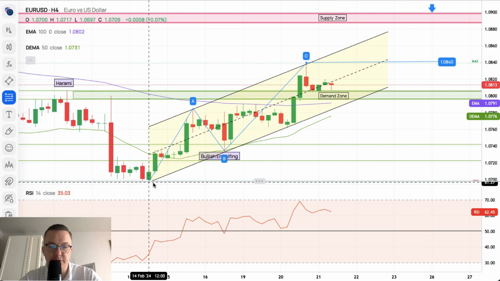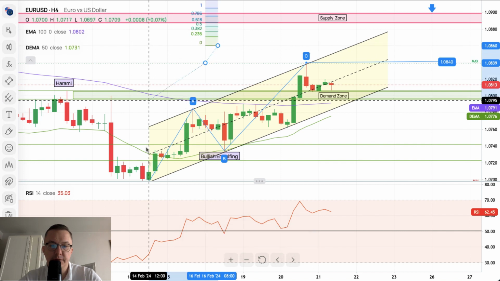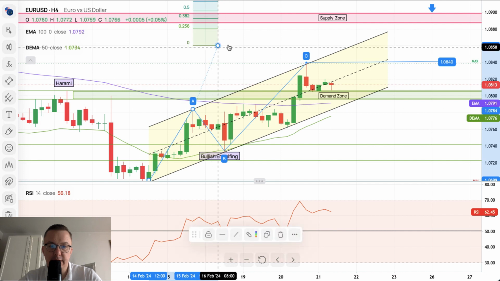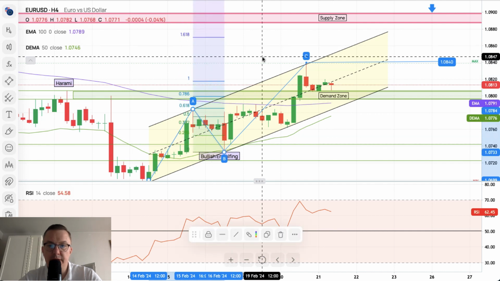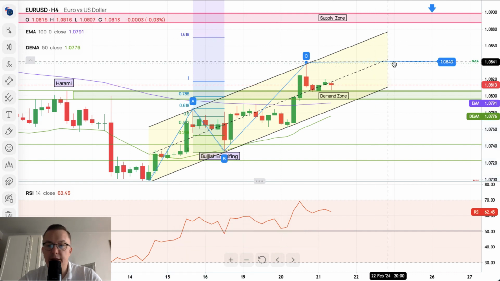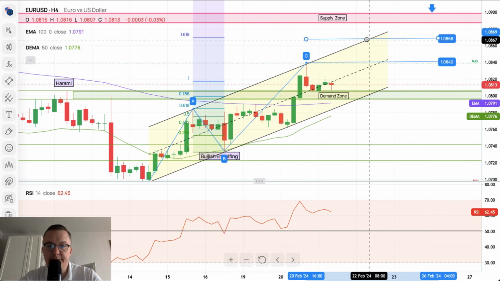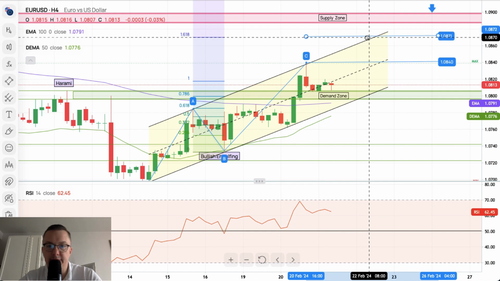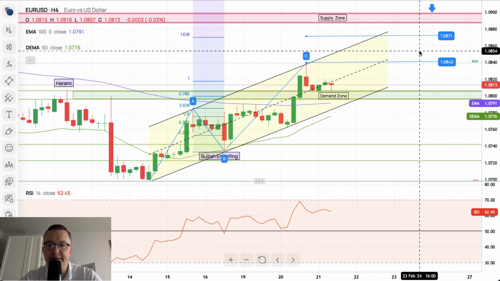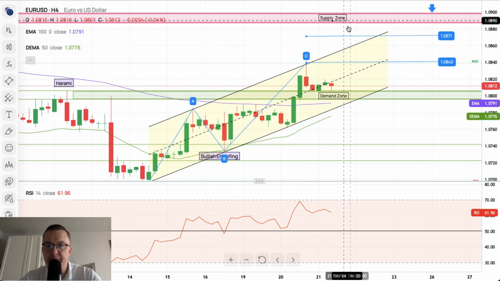extension level. Let me just check this out, how much it is then. So if we just consider this level as the low, let's say this level here as the wave A, and the wave B would be here, 161% is roughly around 1.0770. So let me just mark it here on the chart for you guys. 1.0870, exactly 72. So this is the 161% of the extension. So looks nice for the bulls, just below the supply zone to have this kind of